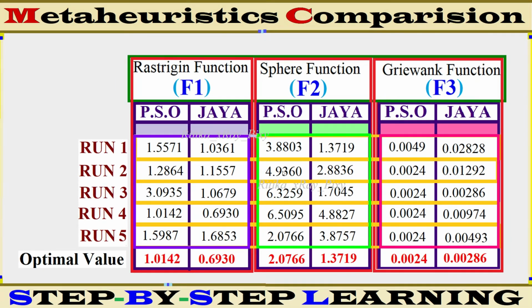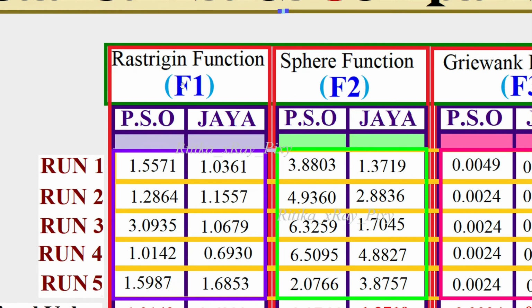algorithms. Now for the first function you can see here the value for PSO in the first run we have 1.55, for Jaya we have 1.03, and here you can see right now Jaya algorithm value is better as compared to PSO.